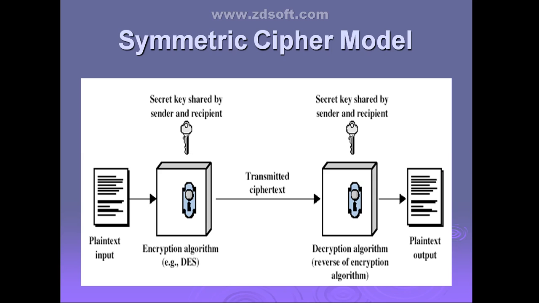For symmetric encryption or the symmetric cipher model, how many keys will be used? It is also called single key, I told. What do you mean by single key encryption? What I have told? I just explained single key encryption. Symmetric encryption can also be called conventional private key, single key encryption. What do you mean by single key encryption?